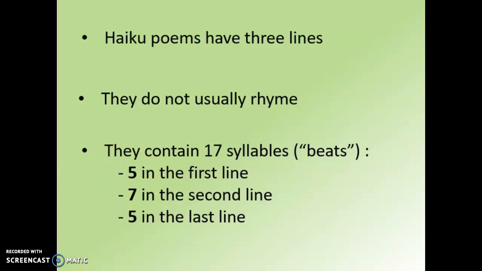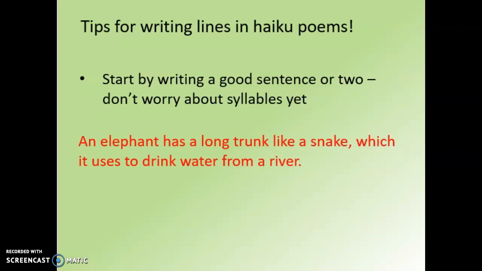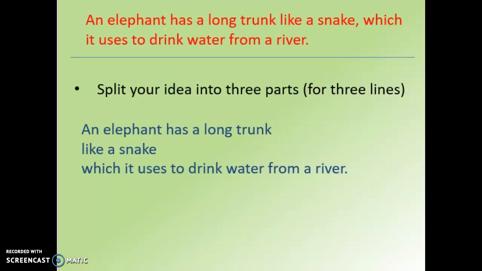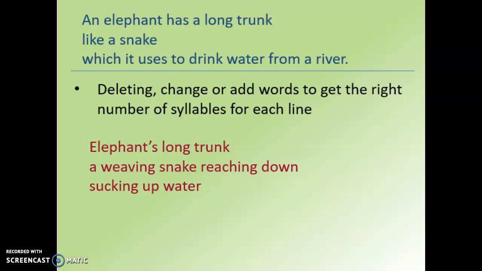Here's a quick tip for writing a haiku. So you might want to start off, or once you've come up with your idea, just write a sentence about that thing. Okay? For example, if you're going to write about an elephant, you might want to say an elephant has a long trunk like a snake, which it uses to drink water from a river. Once you've done that, split your idea into 3 lines. So for example, an elephant has a long trunk like a snake, which it uses to drink water from a river.